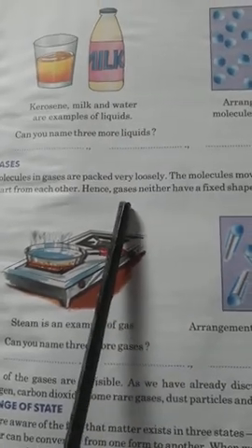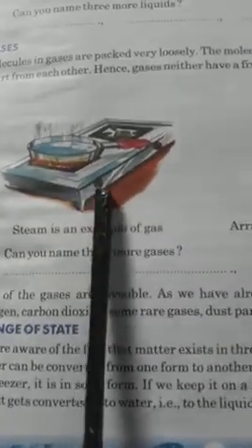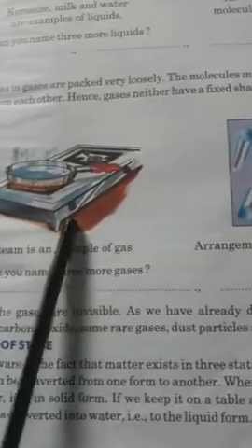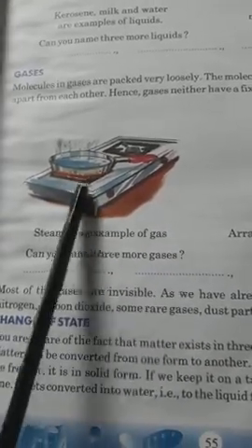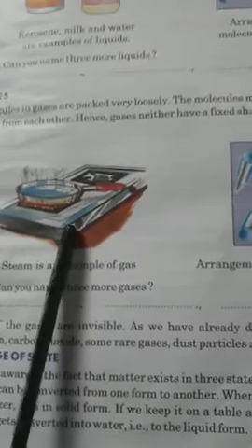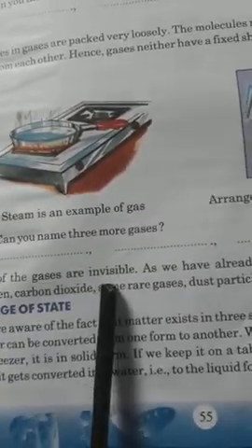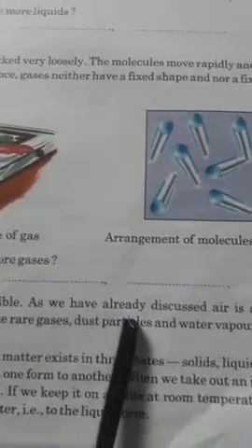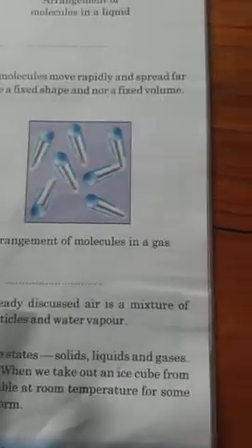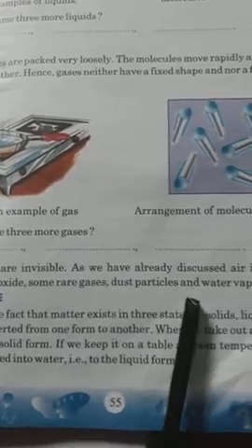Gases can also move rapidly, okay? You can see the example. See, as soon as you turn on the gas on the stove, the gas rapidly comes onto the stove over here. So this is what it means. Okay, these are just examples. Now most of the gases are invisible. Invisible means we can't see. As we have already discussed, air is a mixture of nitrogen, carbon dioxide, some rare gases, dust particles, and water vapor. So these are the examples of gases.